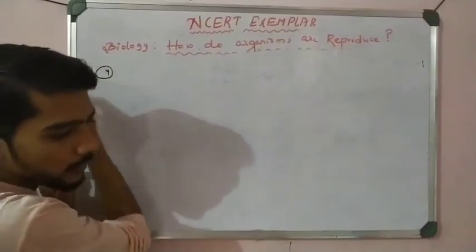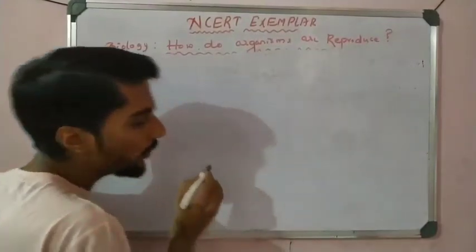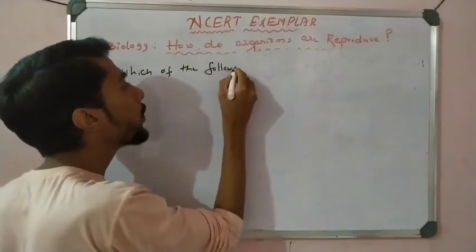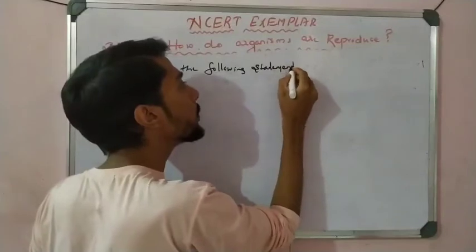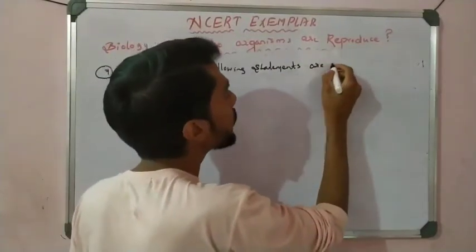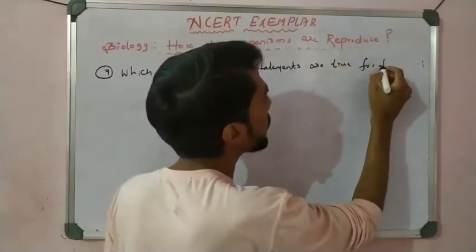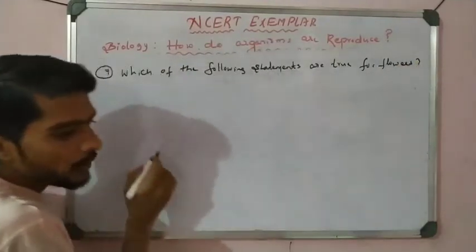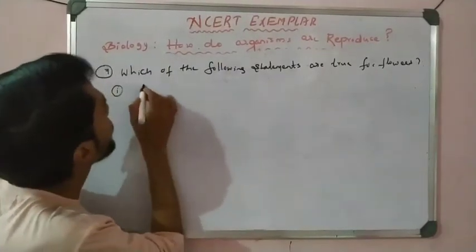Which of the following statements are correct for flowers? Statement number 1, flowers are always bisexual.